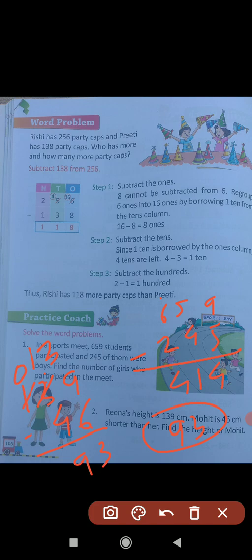So the height of Mohit is 93 centimeters, because Reena is taller than Mohit by 46 centimeters. Okay, students. Got it? Turn the page and let's come to page number 107.